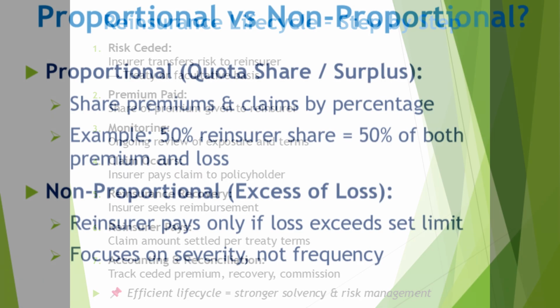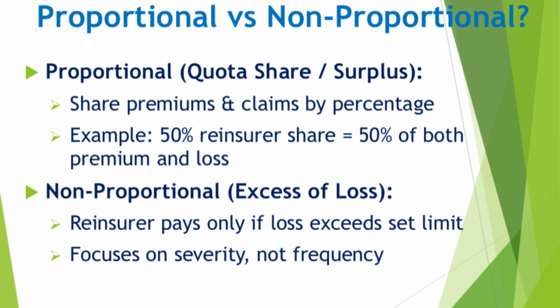There are two main types of reinsurance: proportional and non-proportional. In proportional reinsurance, the insurer and reinsurer share premiums and claims in agreed ratios. For example, a 50-50 proportional treaty means both share half the premium and half the loss. In non-proportional reinsurance, the reinsurer only pays if the loss exceeds a certain threshold. This is also called excess of loss coverage. Understanding this distinction is key to how risk is distributed.